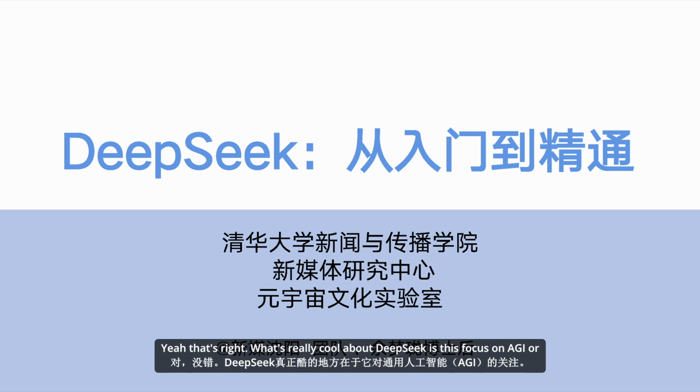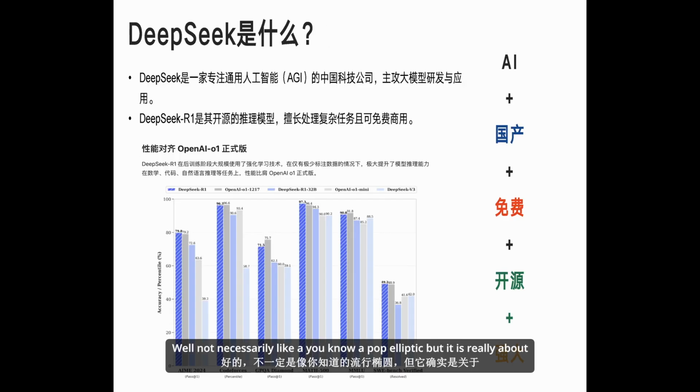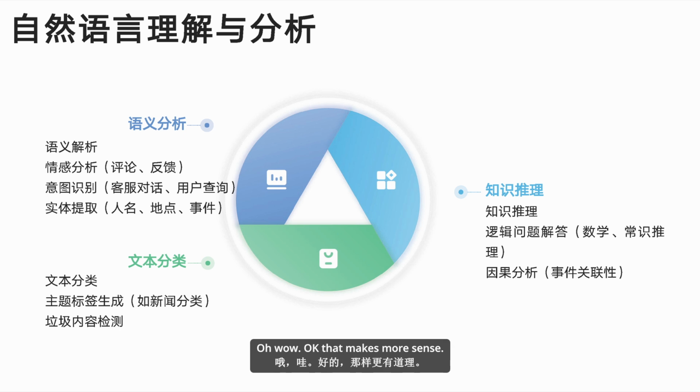Yeah, that's right. What's really cool about DeepSeek is this focus on AGI, or artificial general intelligence. Okay, so like the Skynet stuff. Well, not necessarily apocalyptic, but it is really about creating AI that can learn and solve problems like a human. Oh, wow. Okay, that makes more sense.